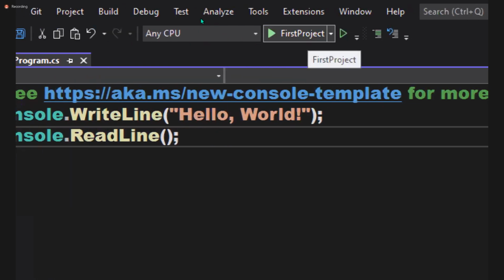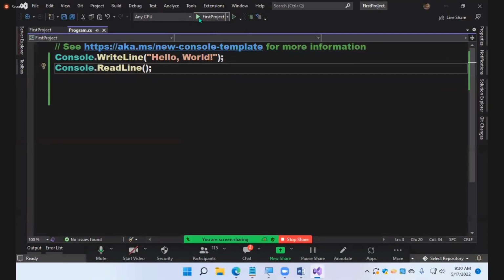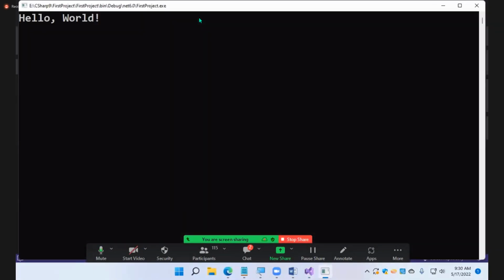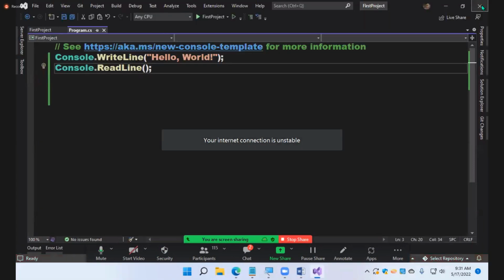Can you see that? With a play button. Hit that also, your project will run. This is also F5 only, not Control F5. Okay, this is the third option. Both ways you can run like this.